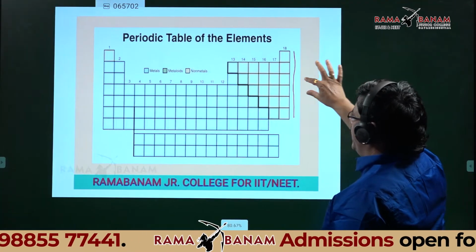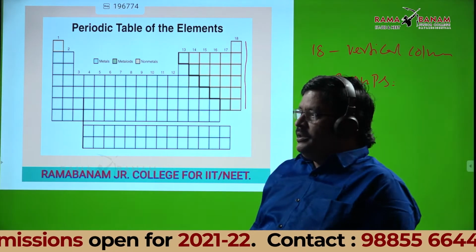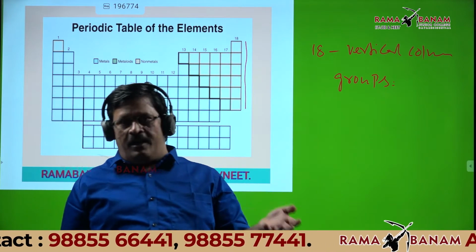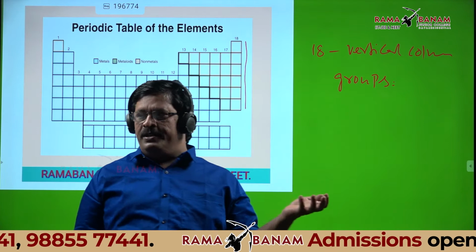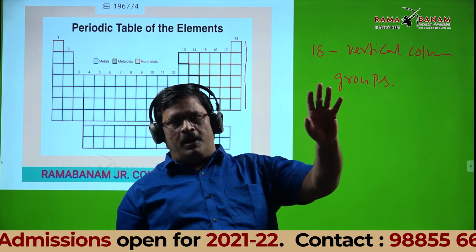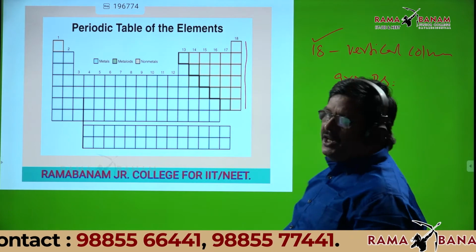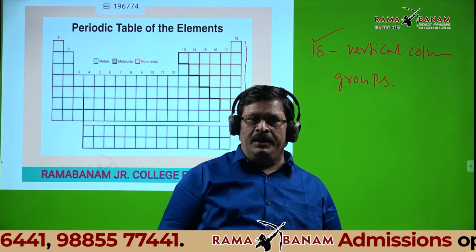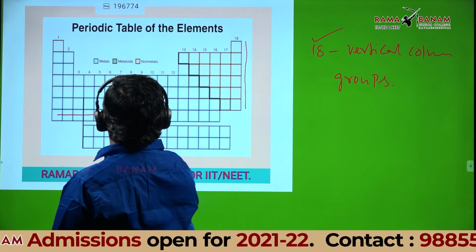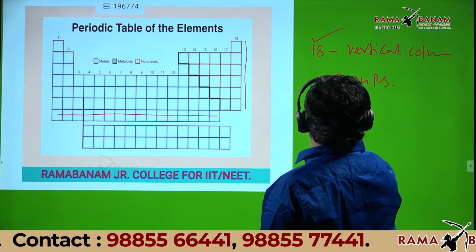There are 18 vertical columns in the long form of the periodic table. Just listen to me, students. First I'll brief all the points. All these vertical columns are called groups. So how many groups are there in the long form of the periodic table? That is 18. And these horizontal rows are called periods.